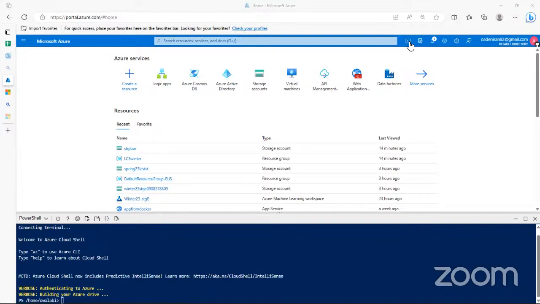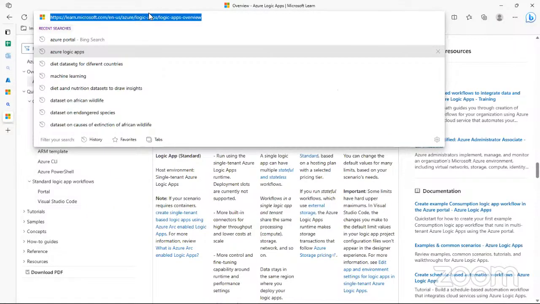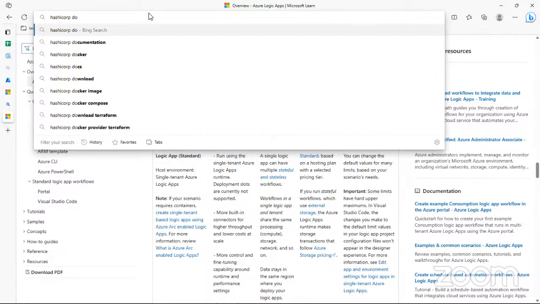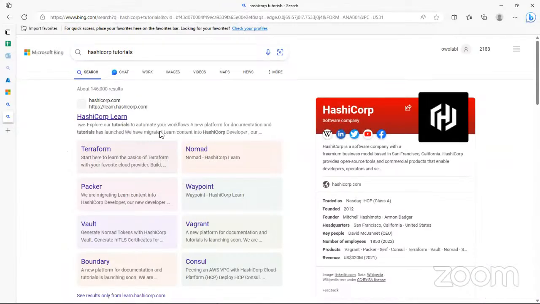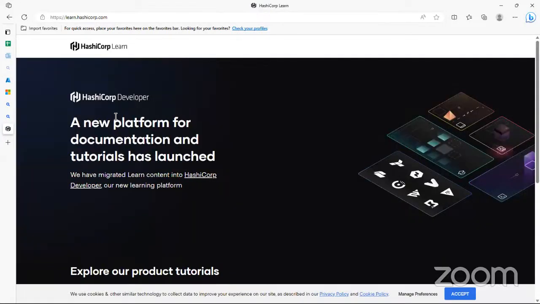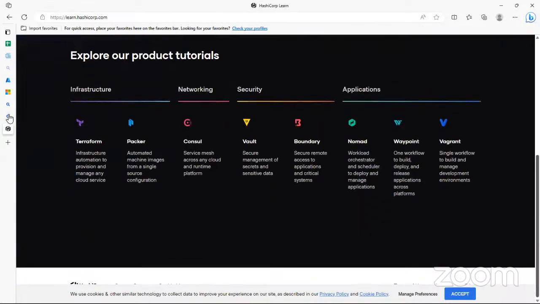materials for Terraform. Oh, for Terraform. Okay, no problem, I will do that. But while we are on this, there's the HashiCorp documentation, or let me just put tutorial. All of these big stuff, exactly, they have their Learn platform, which is probably the best material that you ever need, because they start from the basics. So this is all of what they have. So we are just going to go with Terraform.